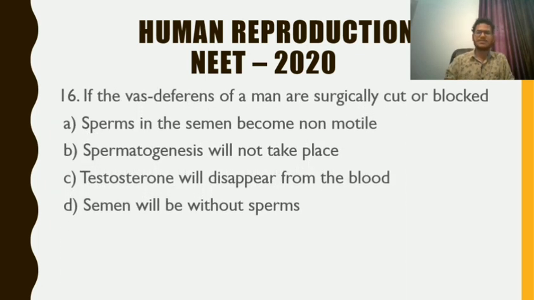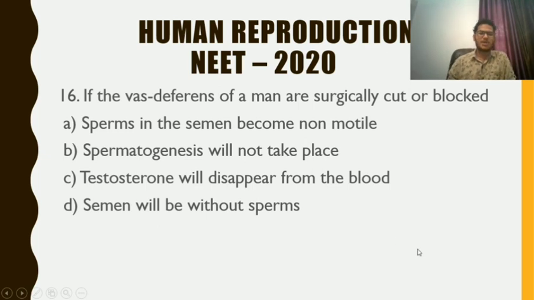Question number 16 for you. If the vas deferens of a man is surgically cut or plucked, the vas deferens is the duct that collects the sperm from the epididymis and brings it to the abdominal cavity. That is the vas deferens, the most important duct. So if it is cut surgically, then what will happen?